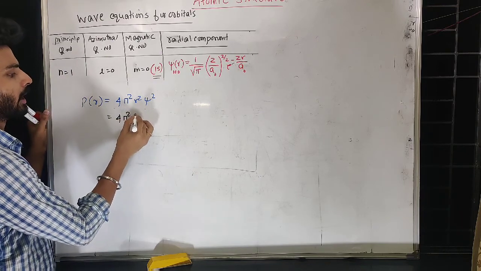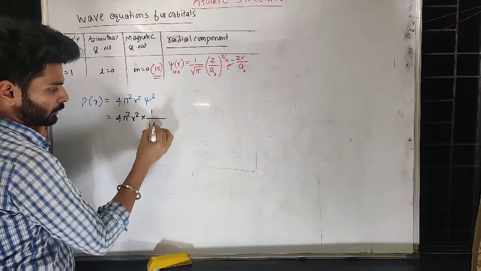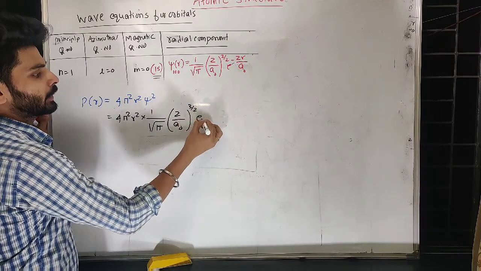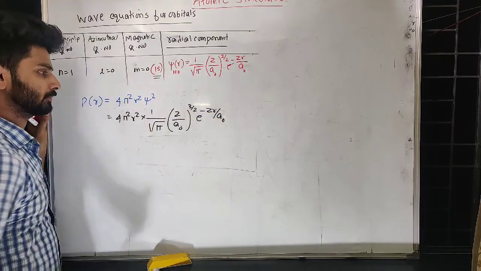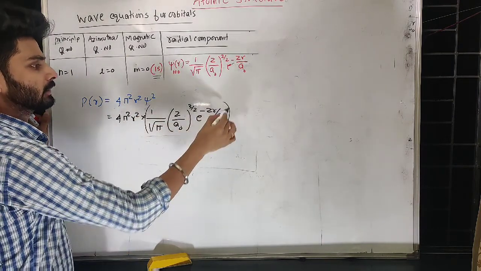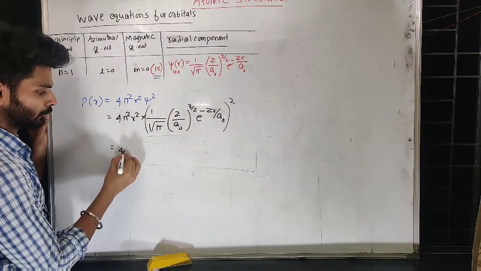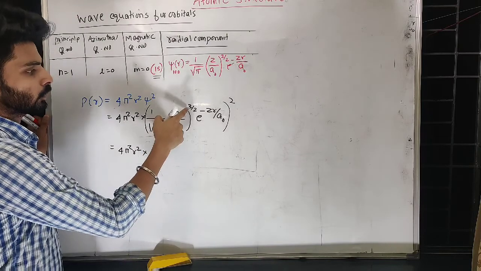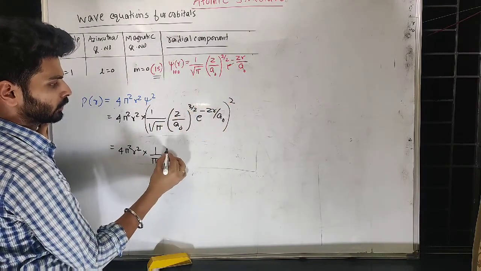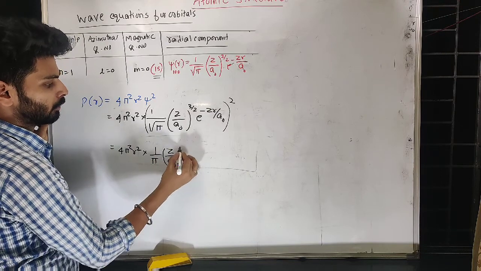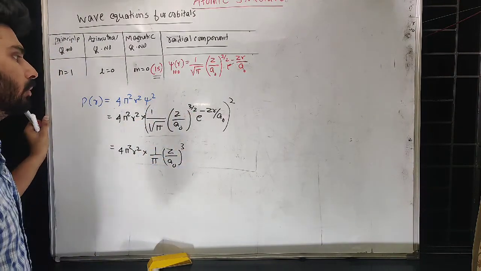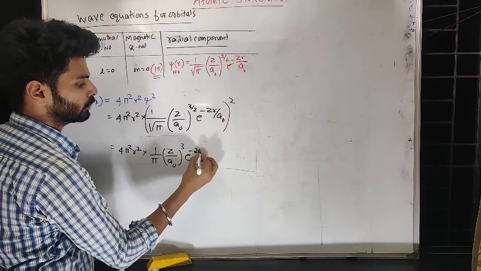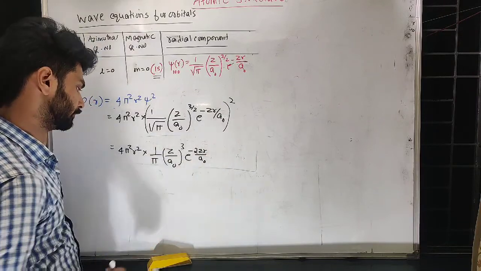So 4 pi r square into psi square, where psi is 1 upon root pi into Z upon a naught to the power 3 by 2 into e power minus Z r upon a naught. Now I need to square this. So this will be 4 pi r square into 1 upon pi simply. The 1 by 2 will go, so Z upon a naught power 3, removing the square root. So e power, this 2 will be multiplied here, so 2 Z r upon a naught.